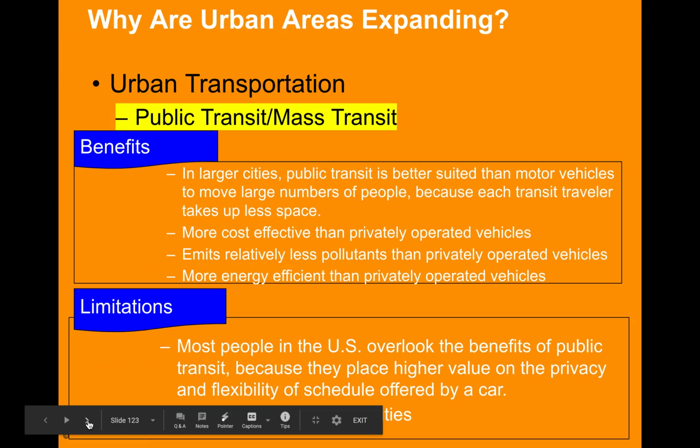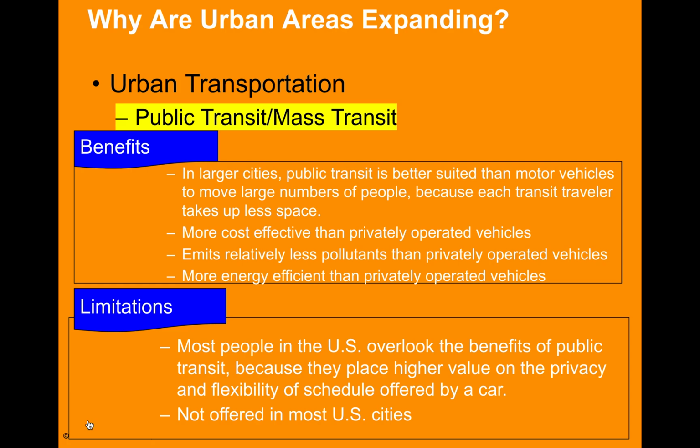All right, public transportation. Pros and cons, the benefits. In large areas with a large population density, they're well suited for travelers. They're most efficient. The most cost-effective option is mass transit versus operating a vehicle. Operating a vehicle is very expensive with gas, insurance, and the premiums in buying new cars. Public transportation also emits fewer pollutants, and it's more efficient with energy.